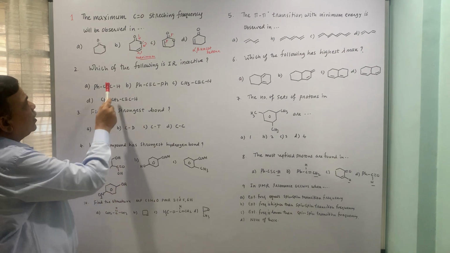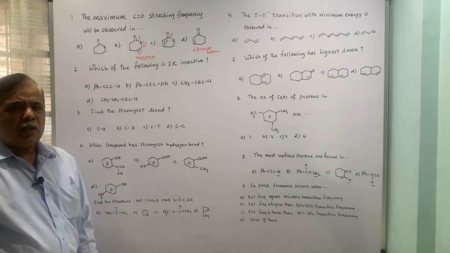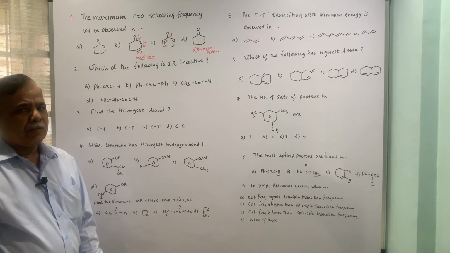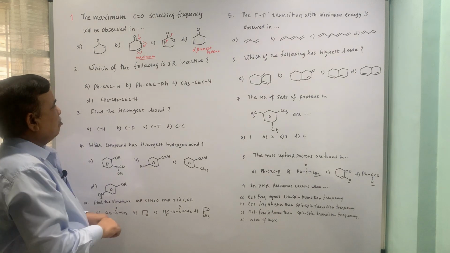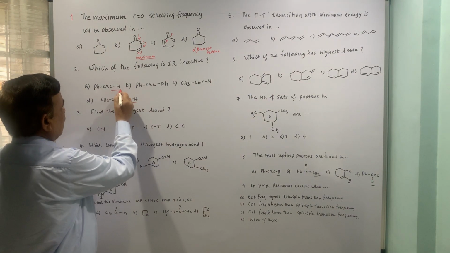Second question, which of the following is IR inactive? According to the selection rule, the molecule is IR active provided there is a change in dipole moment, and then it will absorb the IR light. In all these molecules, these are terminal alkynes.